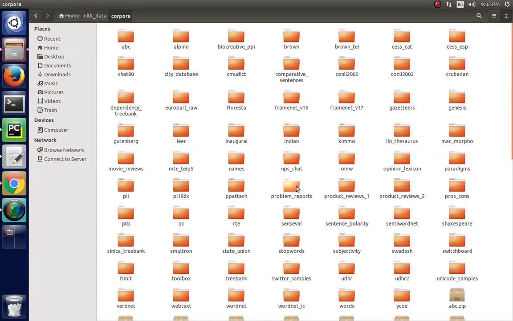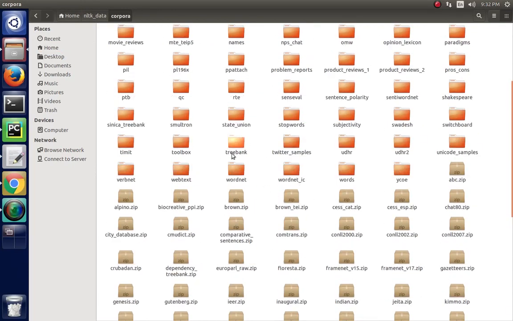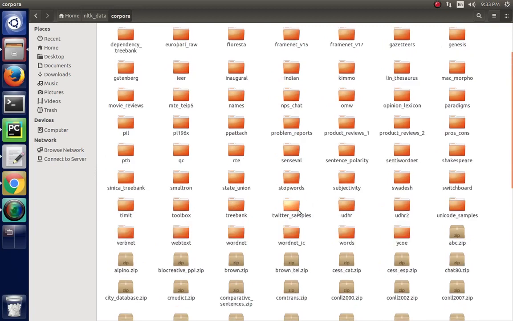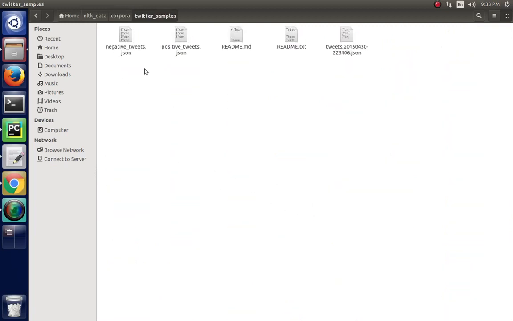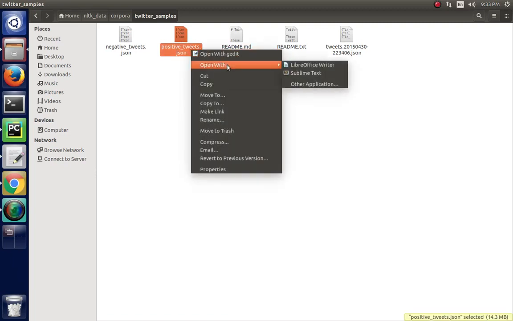In the NLTK data corpora, you will get the Twitter samples folder, and here there are mainly three files: negative tweets JSON, positive tweets JSON, and complete tweets. Here we are going to work on the positive tweets JSON. Firstly we are going to open this one.